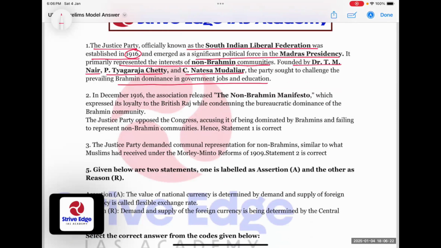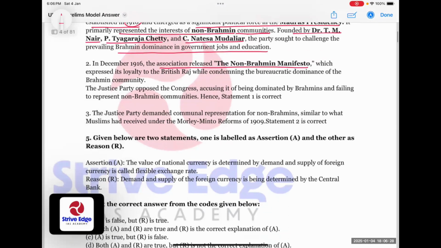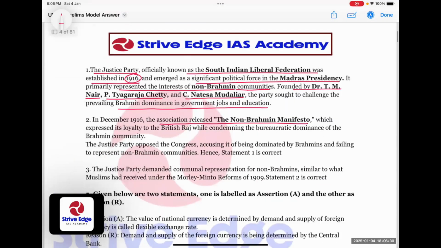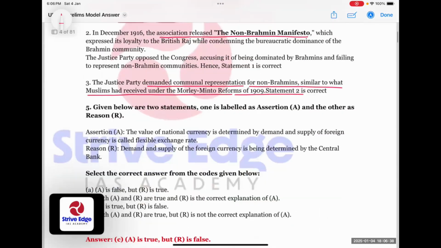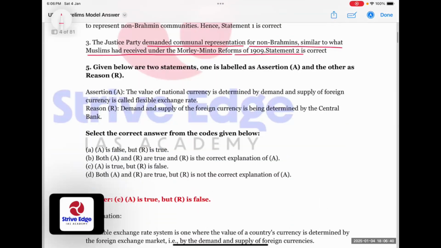So, our first statement is correct, as it released the non-Brahmin manifesto, which justifies the first statement. And the second statement is that the Justice Party demanded communal representation for non-Brahmins, similar to what Muslims had received under the Morley-Minto reforms of 1909. So both the statements are correct. Let's come to